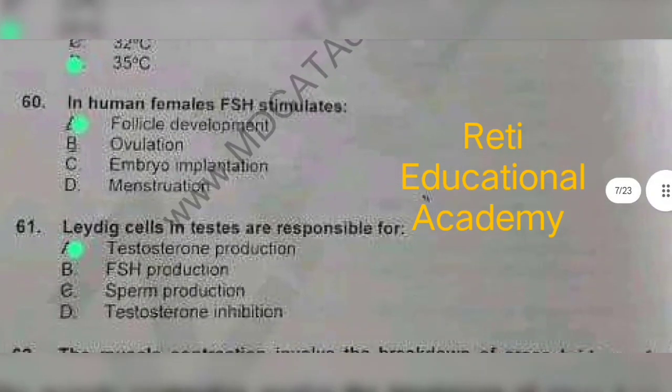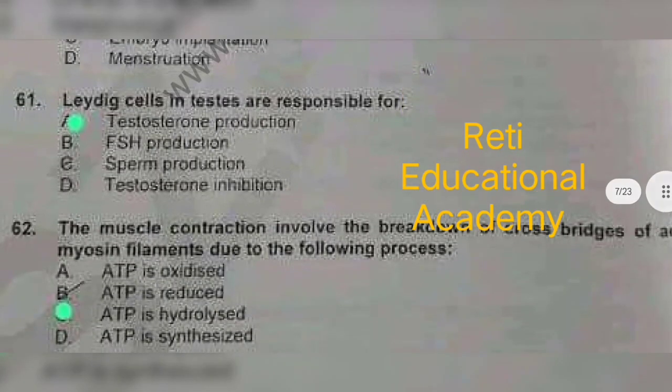Question number 61. Leydig cells in testes are responsible for testosterone production. Question number 62. The muscle contraction involves the breakdown of cross bridges of myosin filaments. Due to the following process, ATP is hydrolyzed.